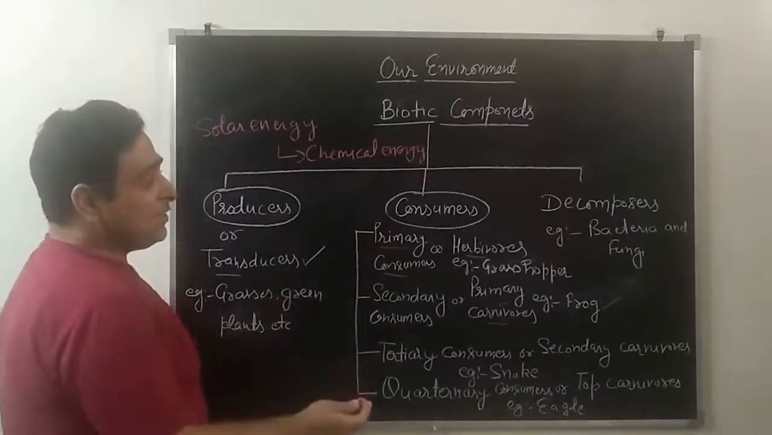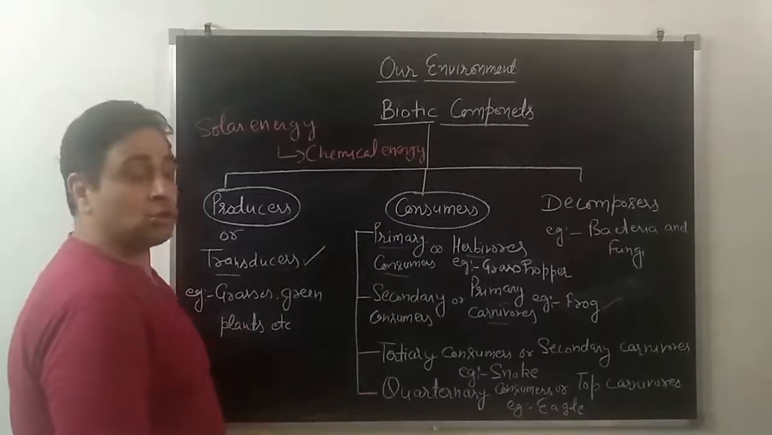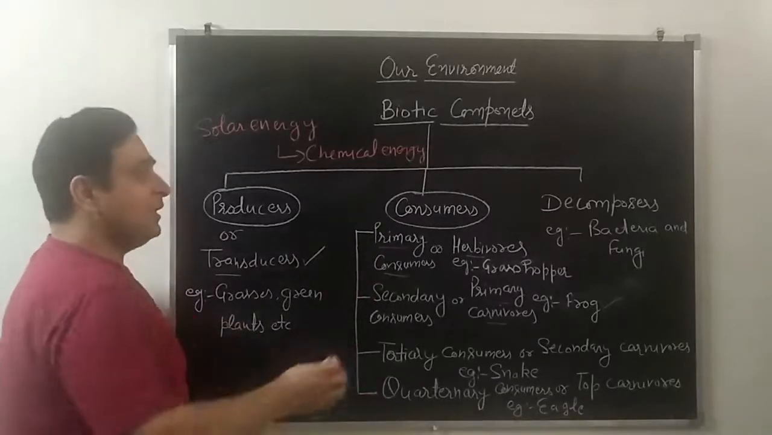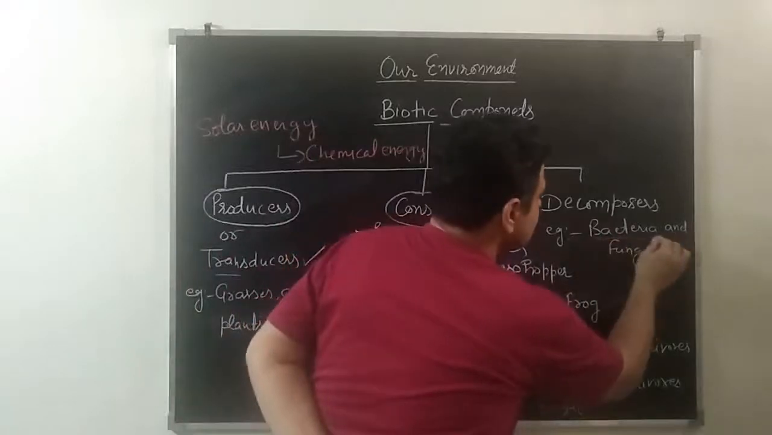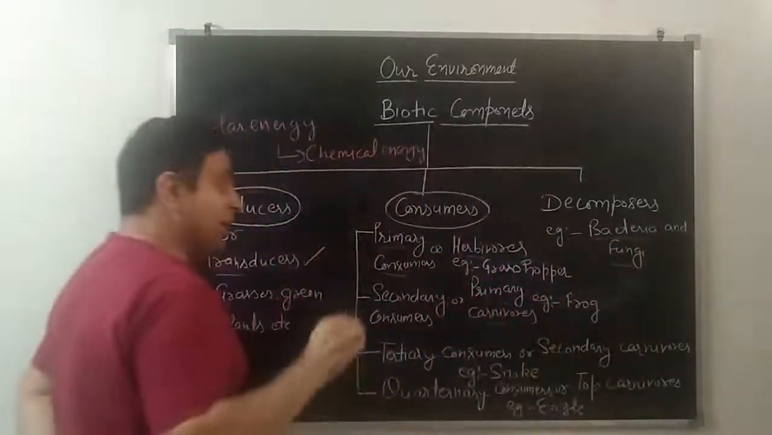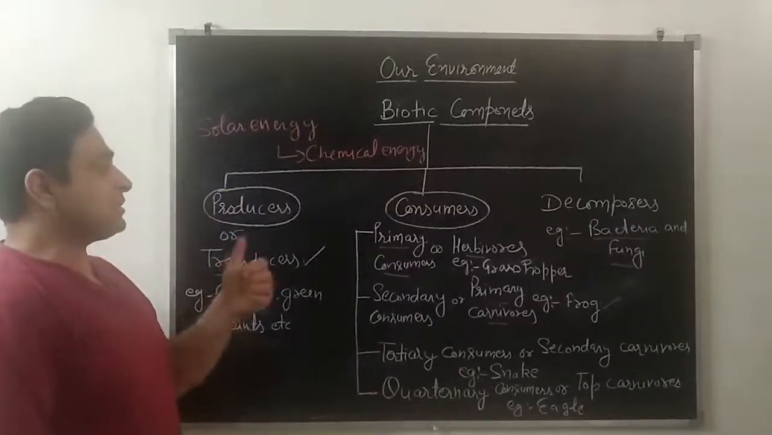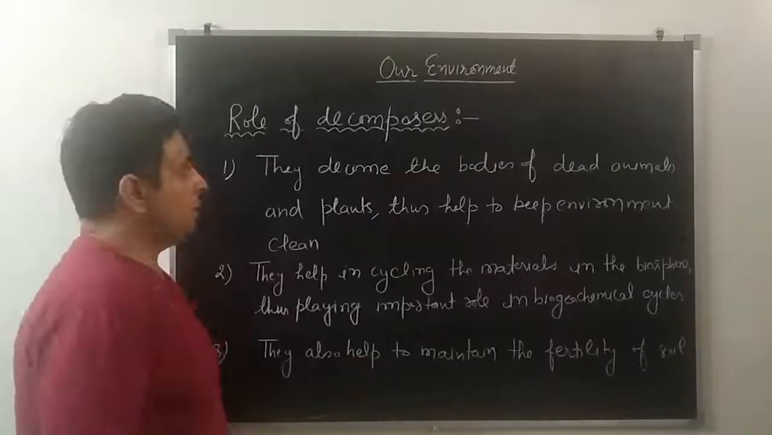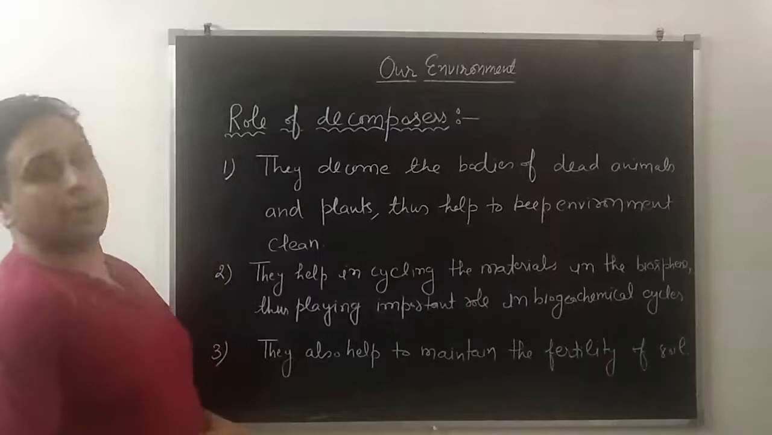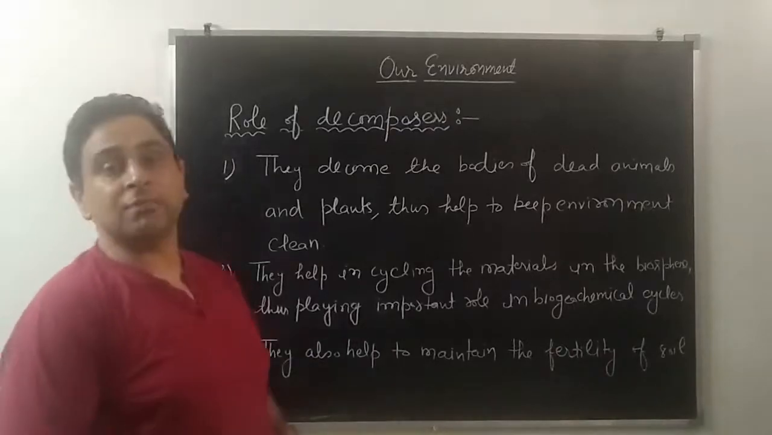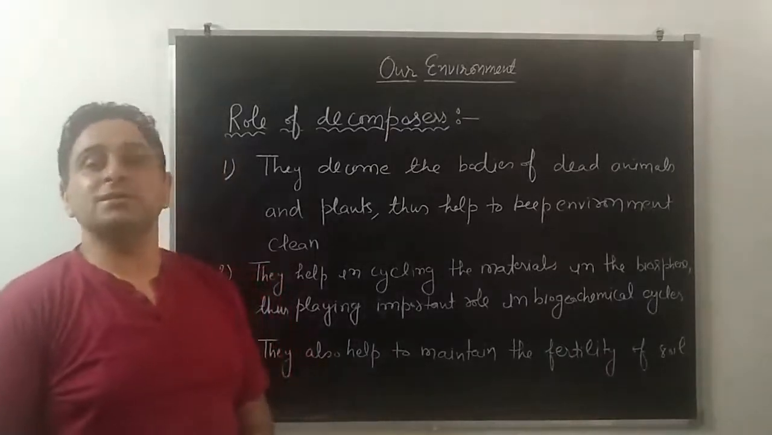And last category, student, that is decomposers, and the most common examples in decomposers are bacteria and fungi. So what are decomposers? Those who eat dead decaying organic matter of producers and consumers. Now students, let's talk about the role of decomposers. Decomposers play a very important role in our ecosystem.